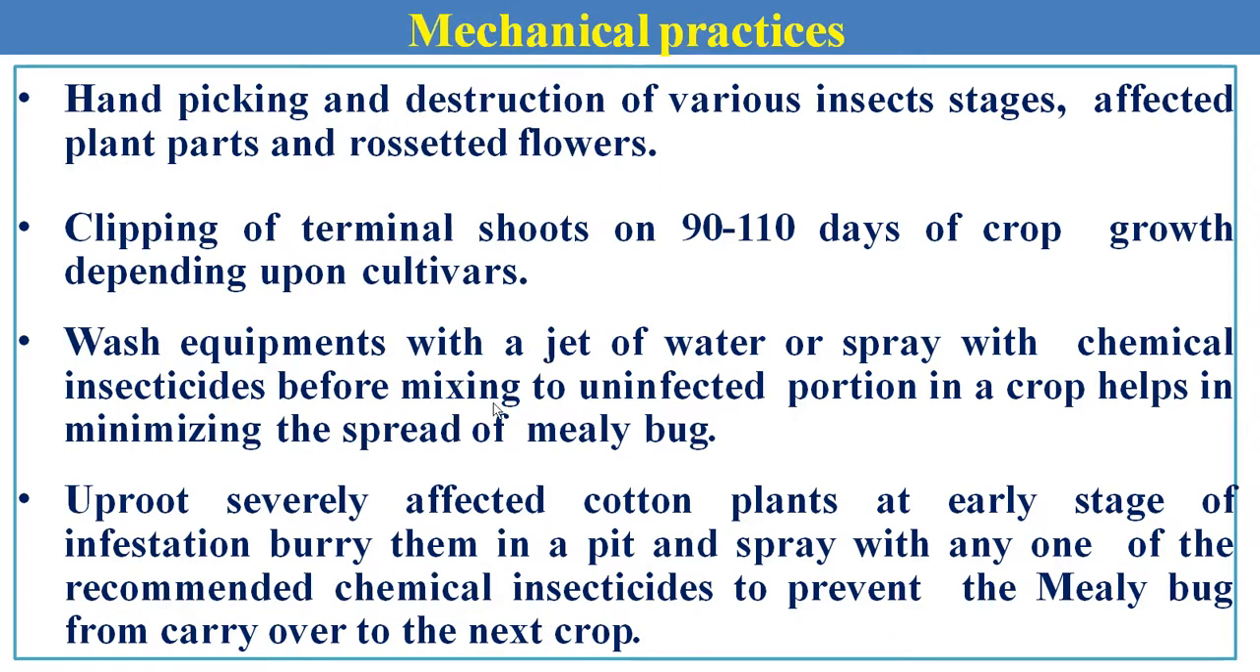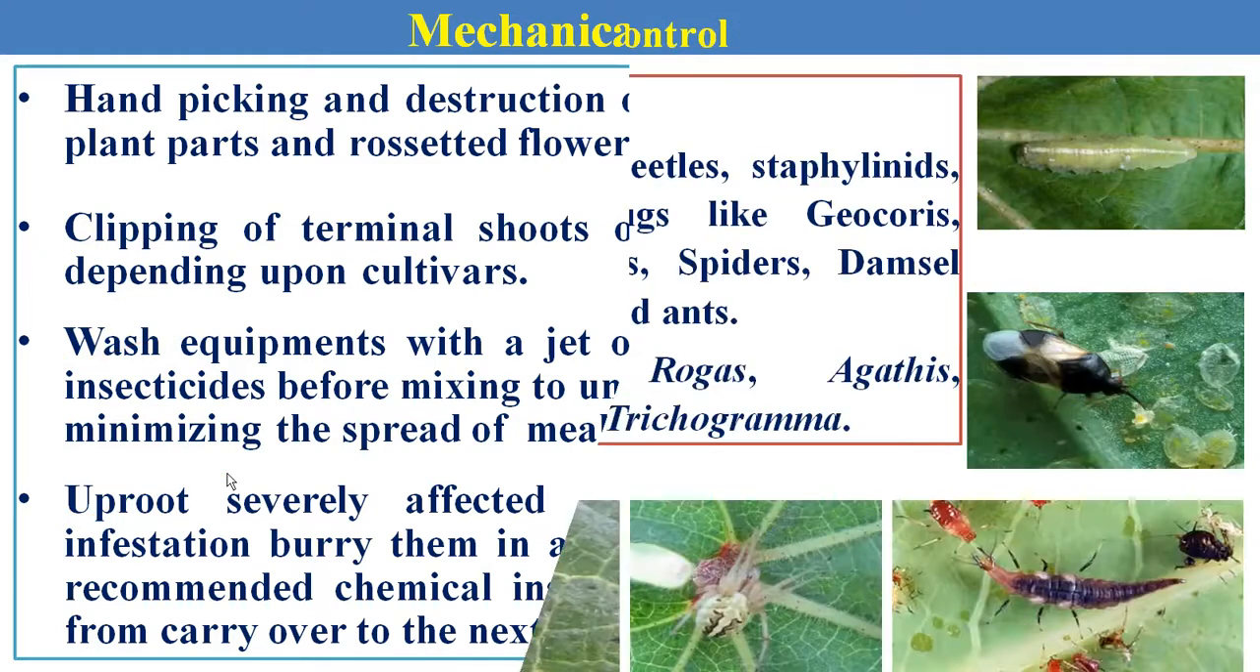Then these are some of the mechanical practices. Mechanical practices mean how we can collect and destroy the different life stages of the insect pest population of cotton. Here the major technique is clipping of the terminal shoots. Then wash equipment to avoid spreading the infestation of mealybugs. Then uproot the severely affected cotton plants. These are some of the techniques.